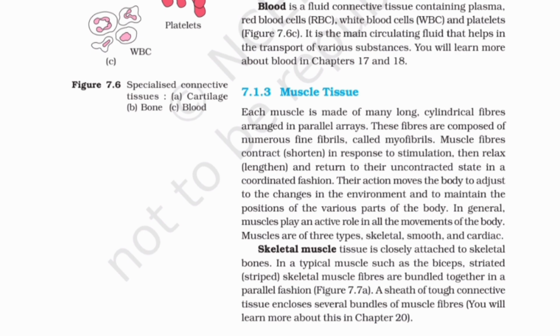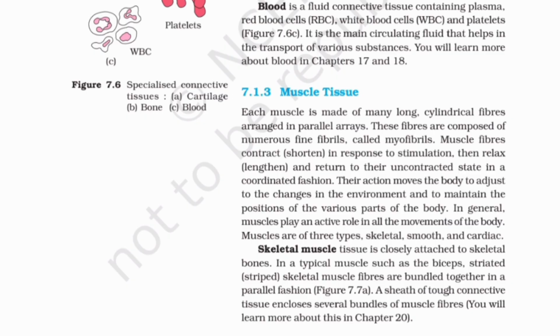7.1.3 Muscle tissue. Each muscle is made of many long, cylindrical fibers, arranged in parallel arrays. These fibers are composed of numerous fine fibrils, called myofibrils. Muscle fibers contract (shorten) in response to stimulation, then relax (lengthen) and return to their uncontracted state in a coordinated fashion.